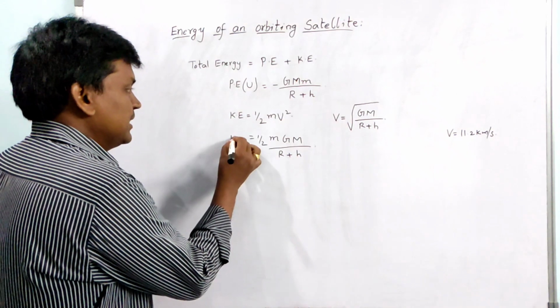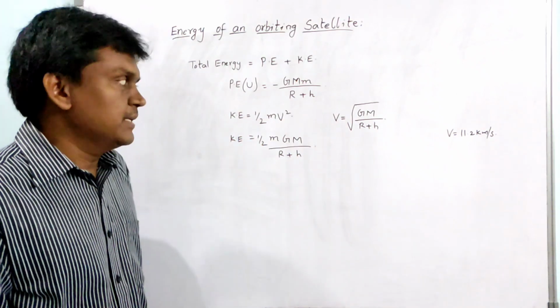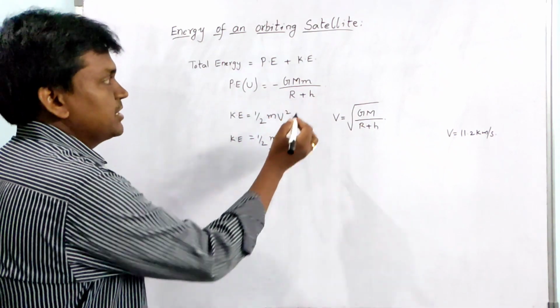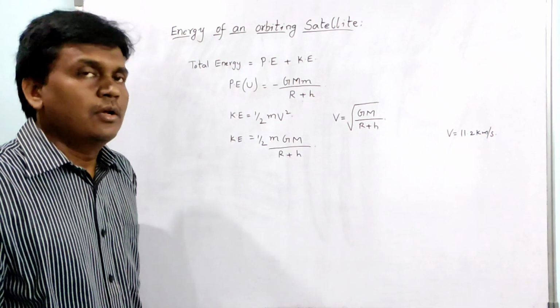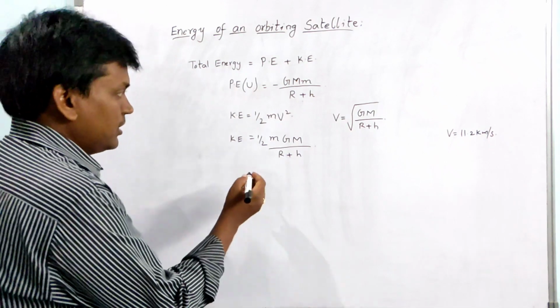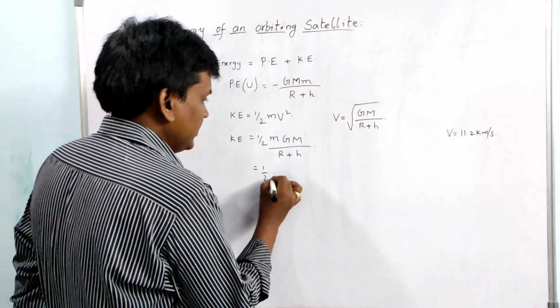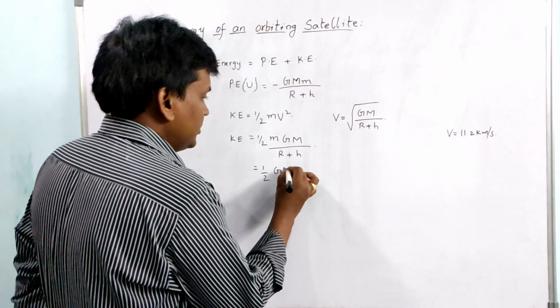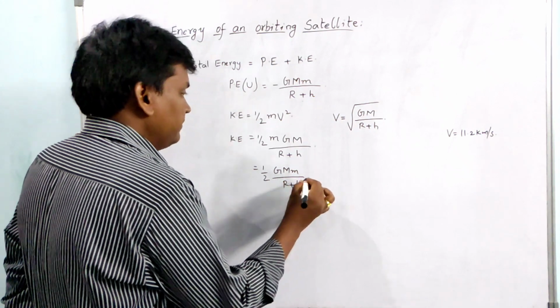So this is the kinetic energy of the orbiting satellite. This is the potential energy of the orbiting satellite and this is the kinetic energy, which can be written as half G capital M small m by R plus h.